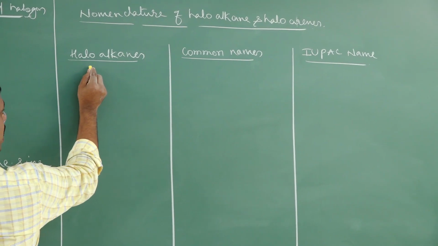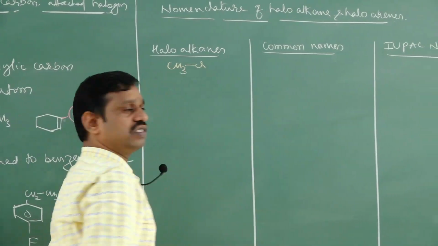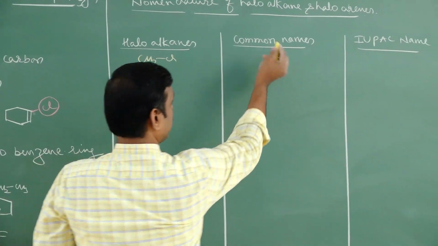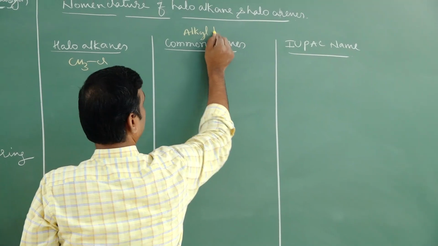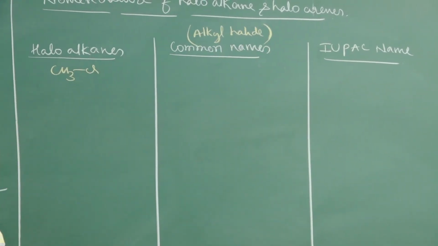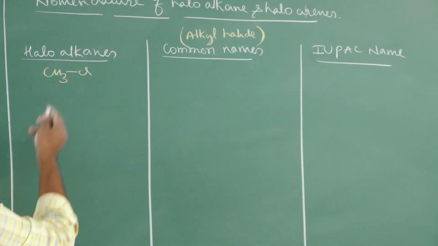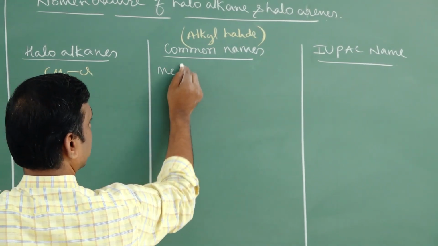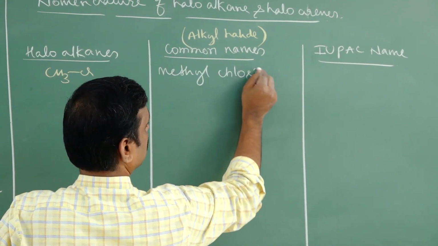Let us take the simple haloalkane CH3Cl. Do you know what the common name is? The common name is alkyl halide. So CH3Cl is methyl chloride, its common name.